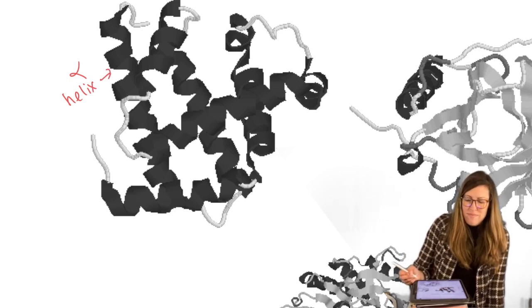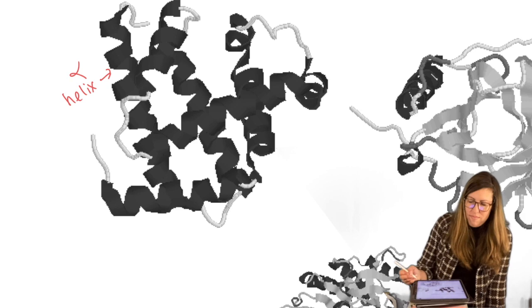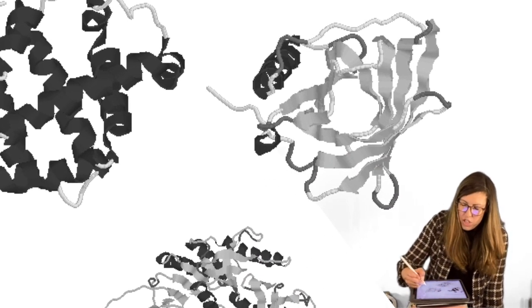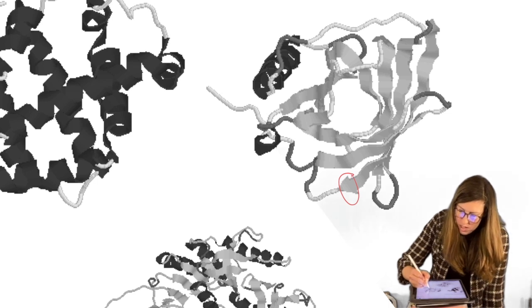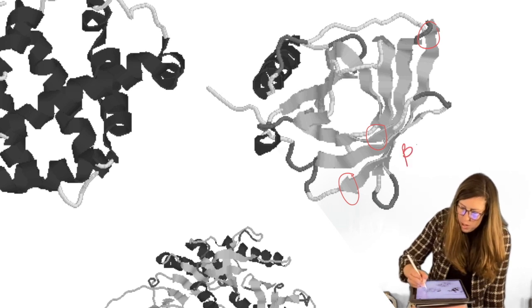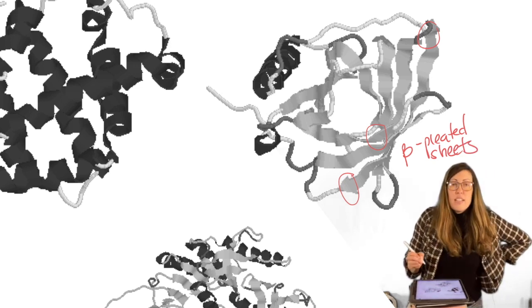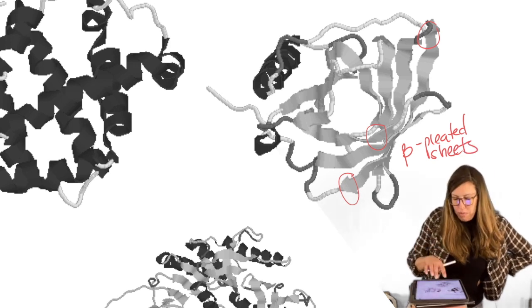All right. The next one I have for you to see the beta pleated sheet. And notice the arrow? It's to show you whether it's parallel or not. So sometimes they're clear, sometimes they're not, but these are beta pleated sheets represented in 3D. Now let's look at one with alpha helices and beta pleated sheets.